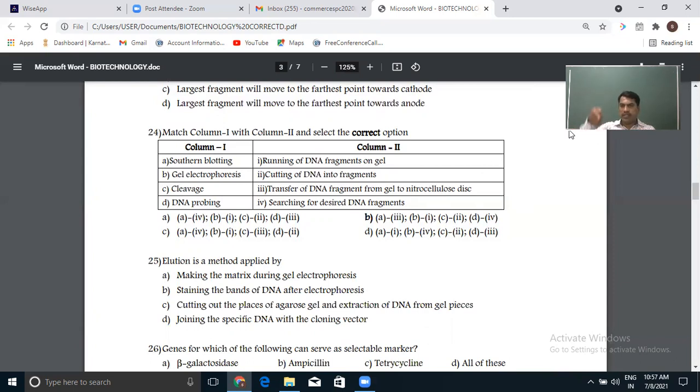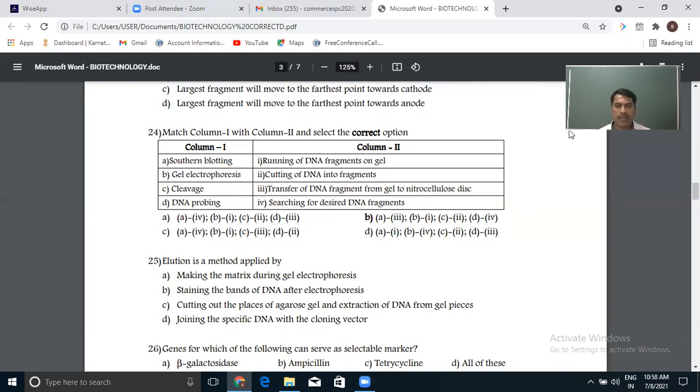Whatever our DNA is, we just simply cut out the DNA and take it out. That whole method is called elution, and that's the answer. Making the matrix during gel electrophoresis, no. Staining the bands of DNA after electrophoresis. After electrophoresis, of course, we stain, but that method is not elution. It's simply called staining. That's it.